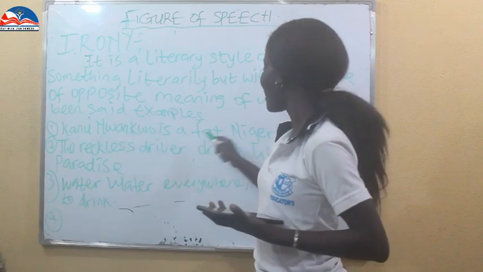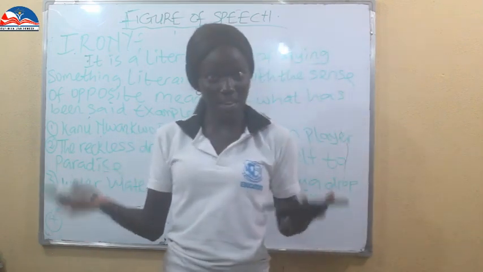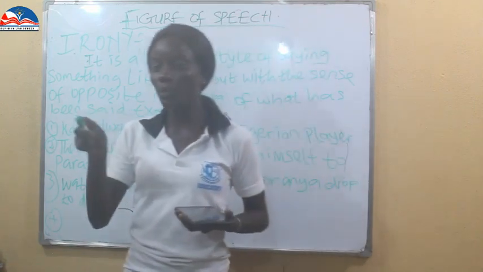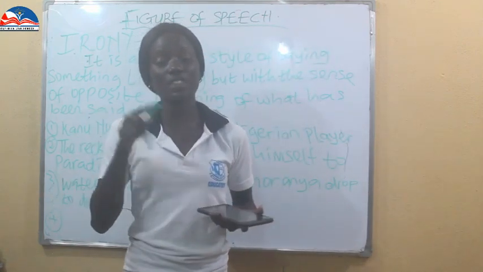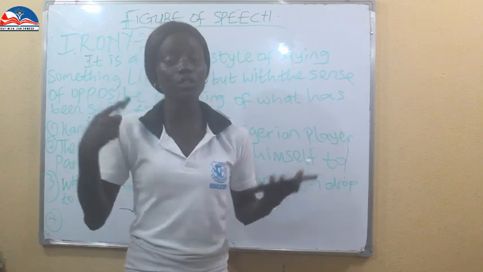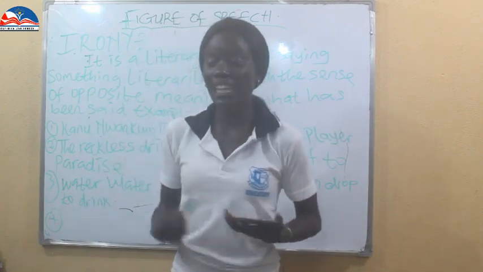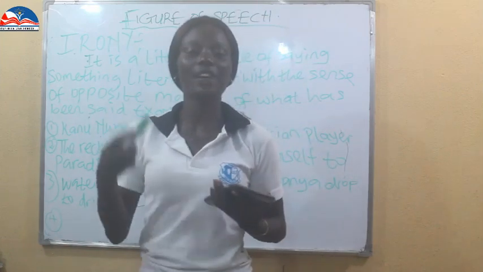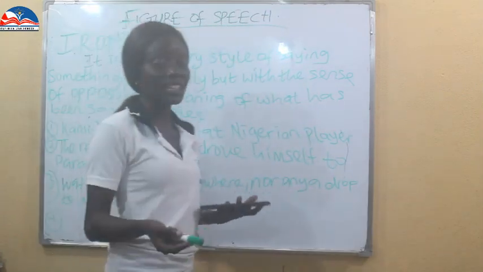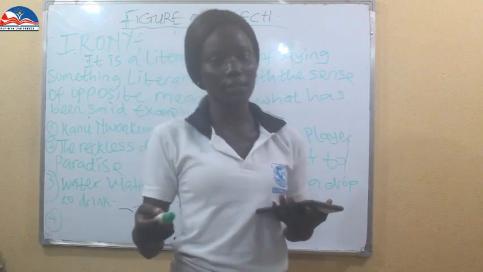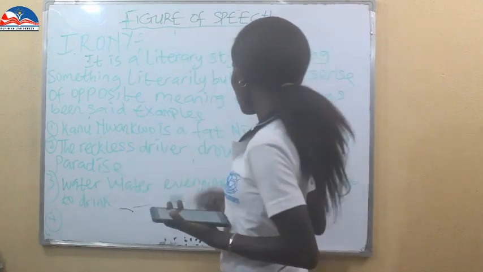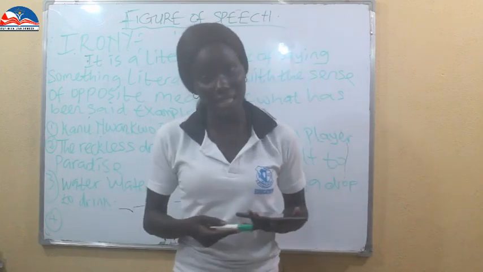Now, Kanu Nwankwo is a fat Nigerian player. When people hear that, that means what you are trying to say is not actually what you mean. It is the opposite in meaning. Everybody knows Kanu Nwankwo is not fat. But now, ironically, you are trying to say Kanu Nwankwo is a fat Nigerian player. So that is an example of irony.